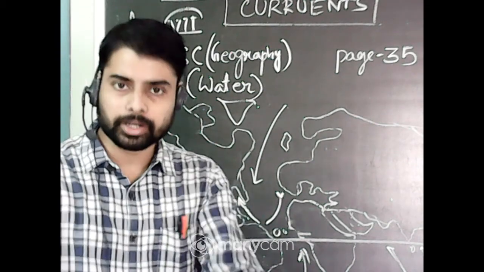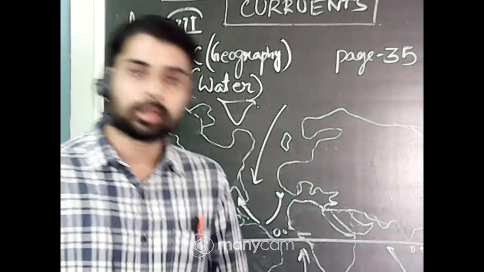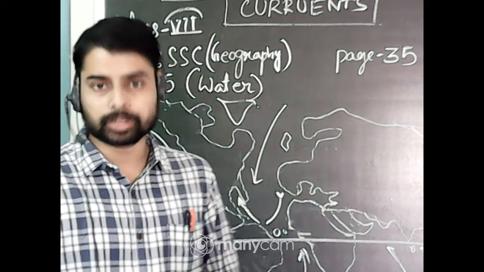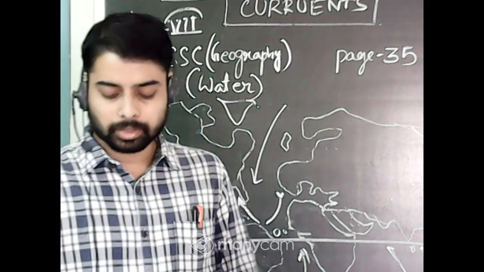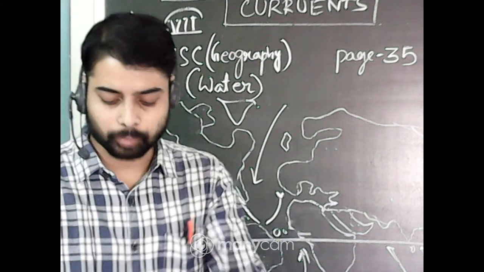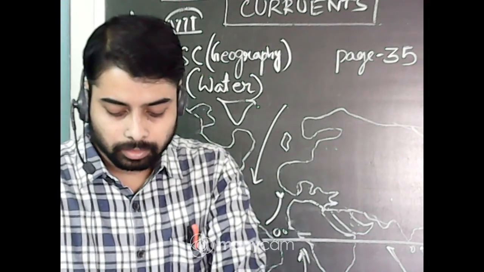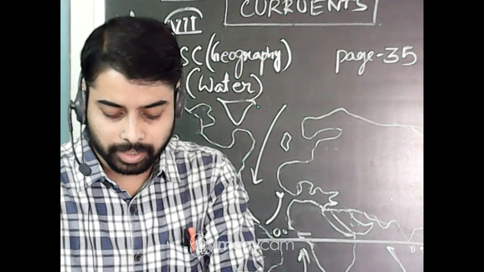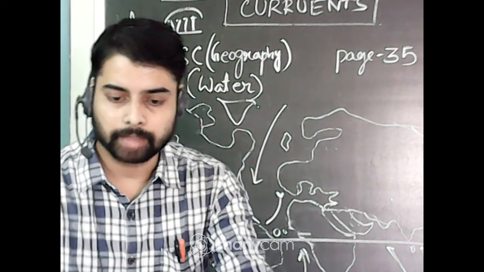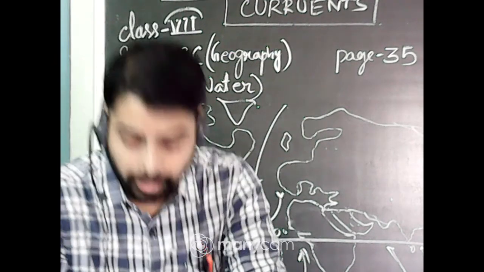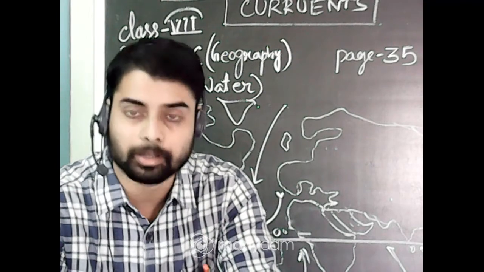Now I am mentioning the important cold and warm ocean currents mentioned in your book, page number 37, figure number 5.6. Look at the picture: the warm currents are mentioned with the red arrow and the cold currents with the blue arrow.